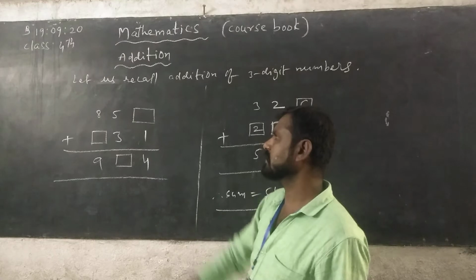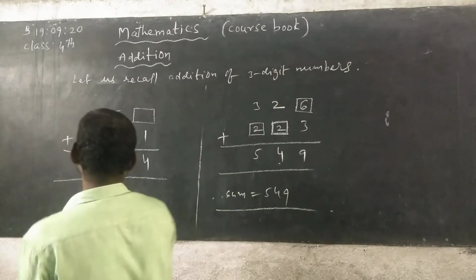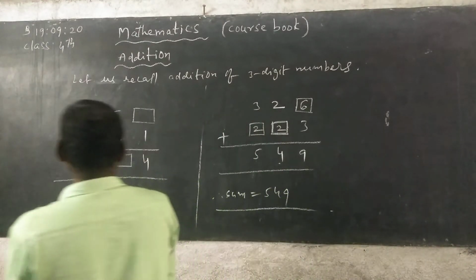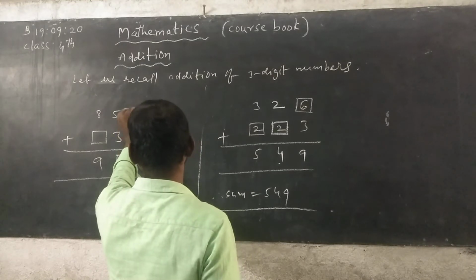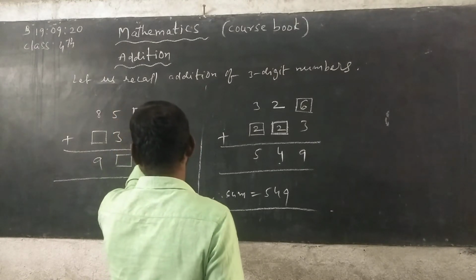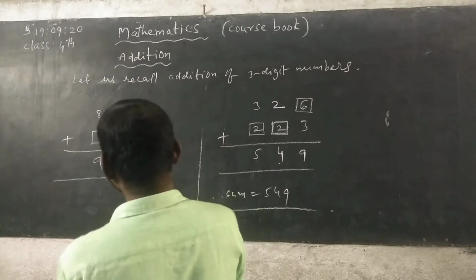See here in ones column above the number one digit is not given. So here in this box you can write. So which number you can write here?